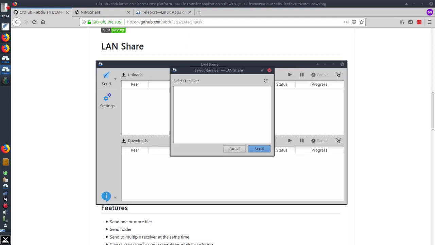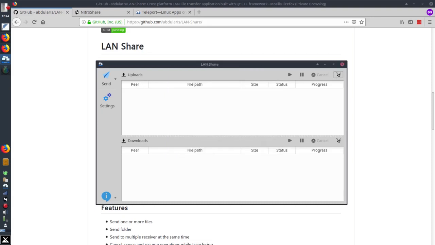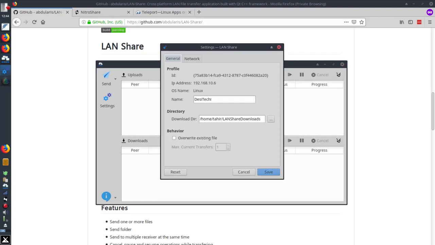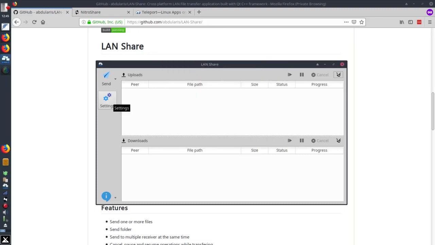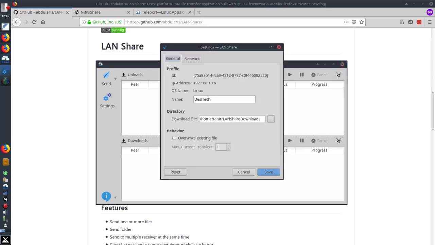Currently you can see I don't have any option here. I will have to install the application on the other computer and I will see an option here to connect. You can go to settings, you can change the name and you can also choose the directory. You can see information about your network. Okay, this is the first application and I prefer this one because it allows you to change the download directory and name.